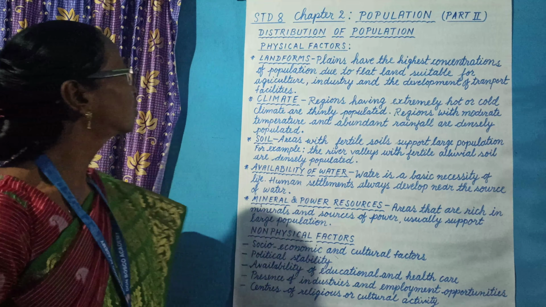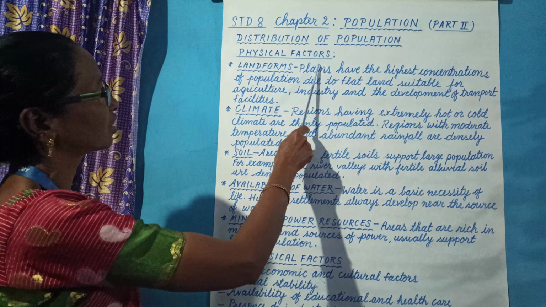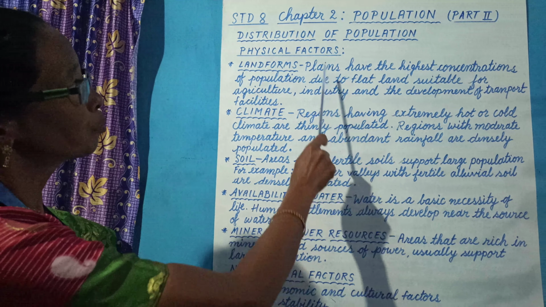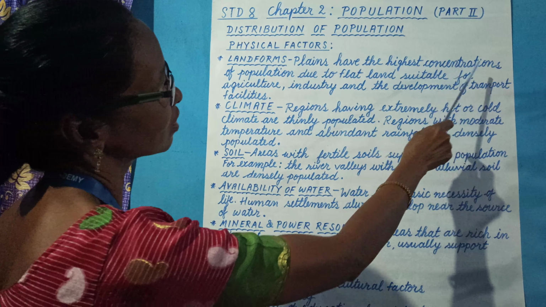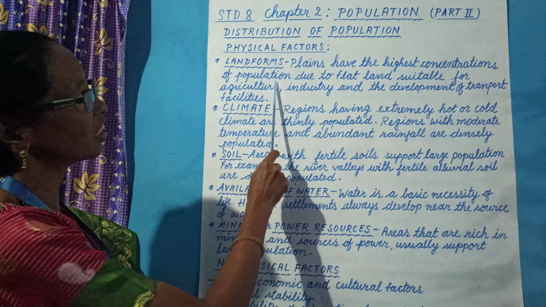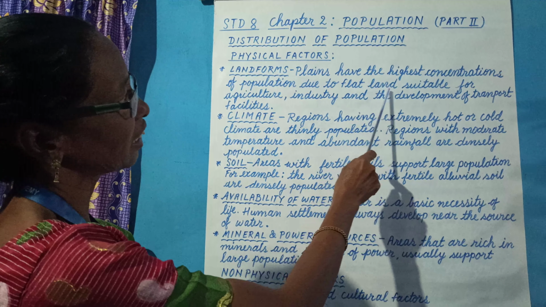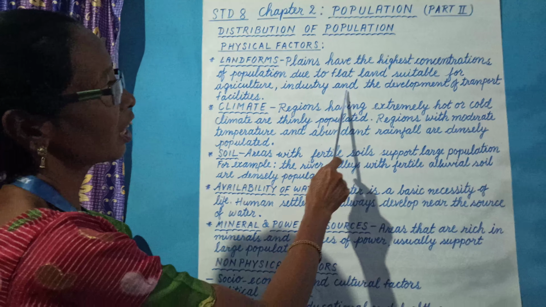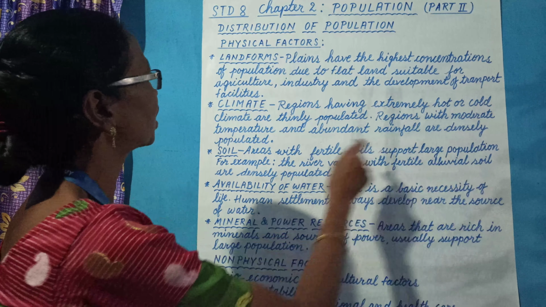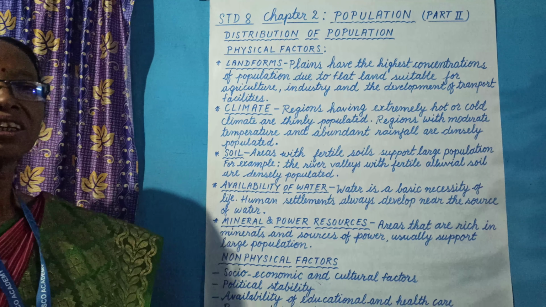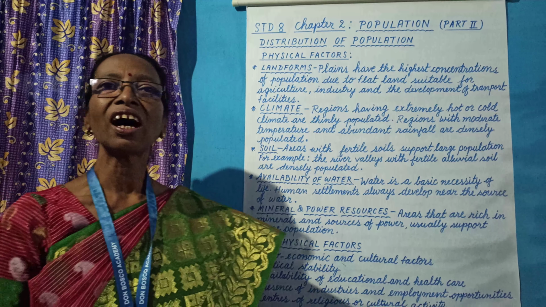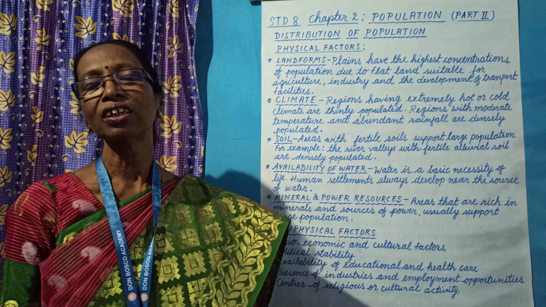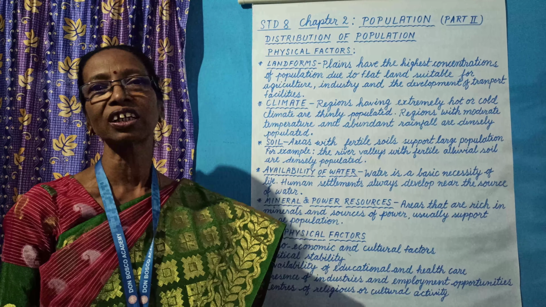First, see the physical factors. First is landforms. Plains have the highest concentrations of population due to flat land suitable for agriculture, industry and the development of transport facilities. Where there is a large flat area, there is alluvial soil, there is fertile land for agriculture.